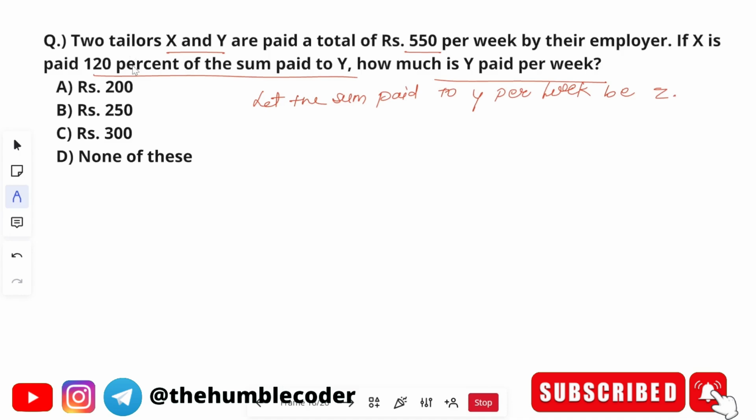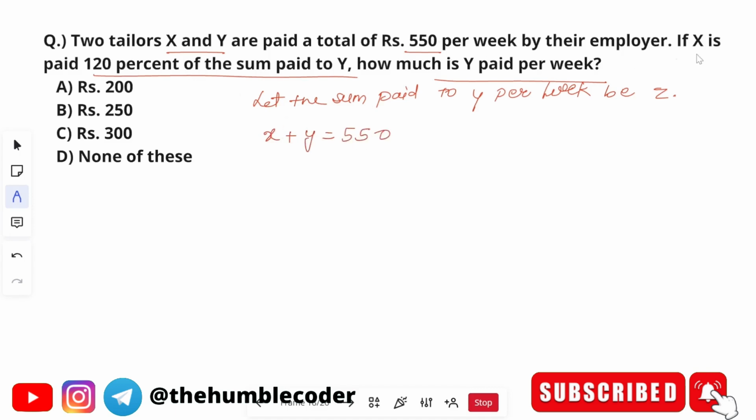Okay, now we are told a few things. If X is paid 120% of the sum paid to Y, how much is Y paid? So what we can say is X and Y are paid a total of 550. So we can write something like this: X plus Y is equal to 550.